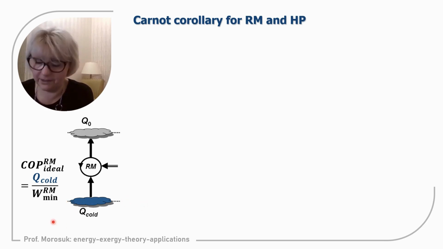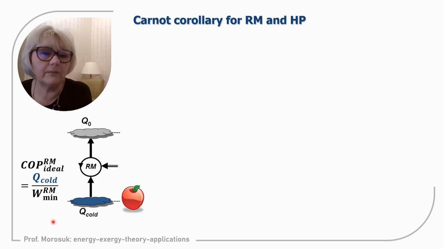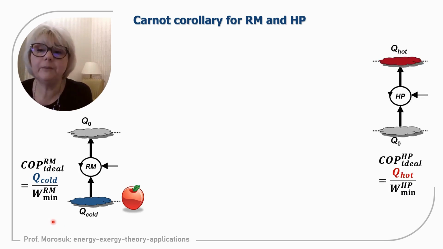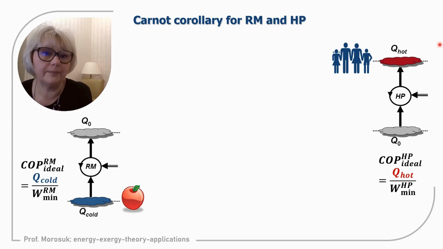Now it's very interesting to discuss what it means. It is, of course, a thermal reservoir, but from our other point of view, it is the product that should be stored. For the heat pump, it is the high temperature level of the heat reservoir where heat should be transferred, so lifted from environmental conditions to a higher temperature level. What does this higher temperature level mean? It is the heating system for us.